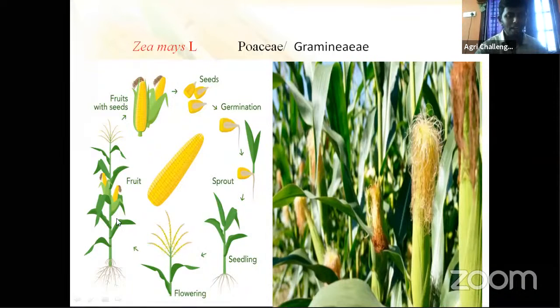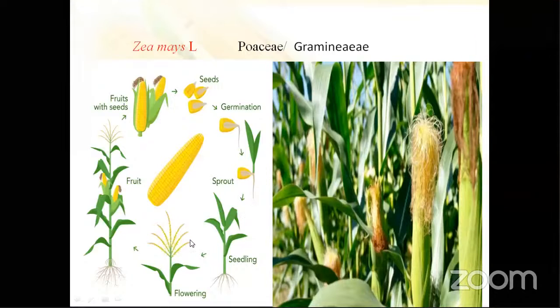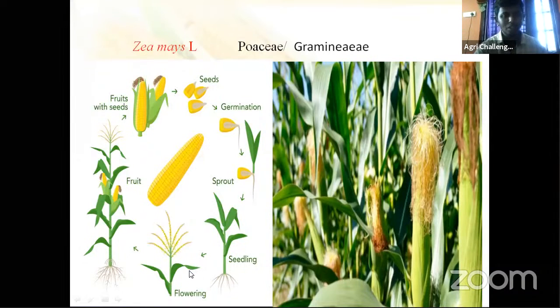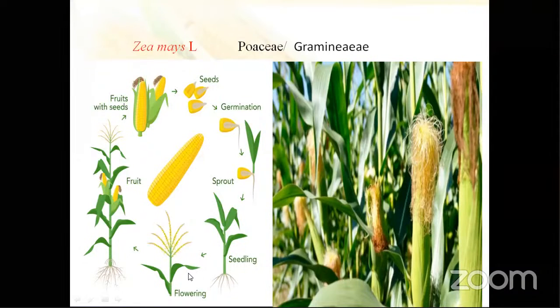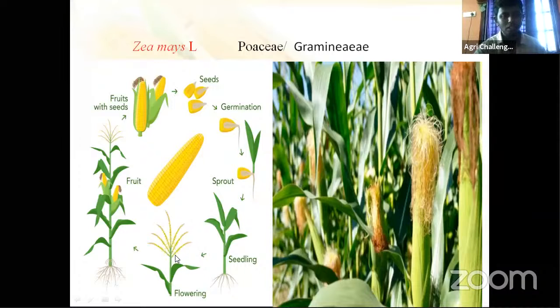Here male and female flowers are on the same plant at different positions. This is called monoecious. Here two types of inflorescence or reproductive flowers, male and female, are different. One is the tassel, the male flower, and the female flower is the silk or cob, as we call it.